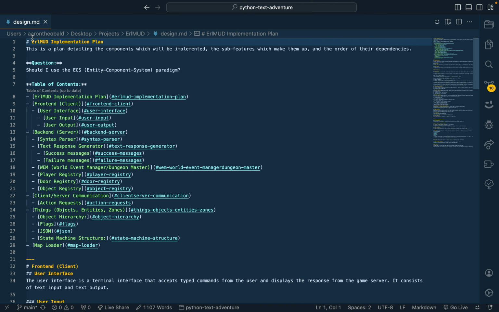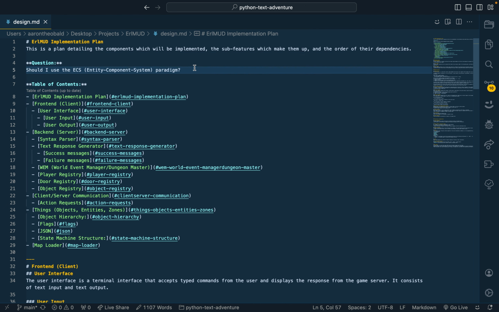Implementation plan for my text-based game in Erlang. So yeah, this sprint I decided to just do a lot of designing, because in the past my approach has usually been to jump in head or feet first and just kind of hack something together. So I thought it'd be nice to plan something before getting into it.